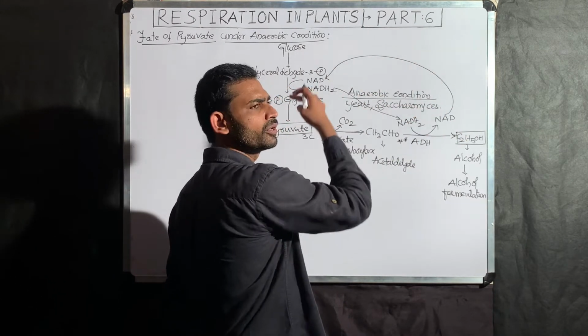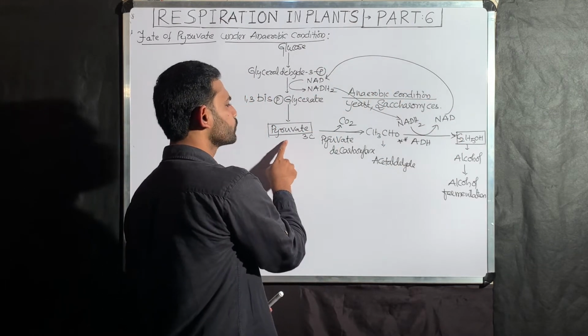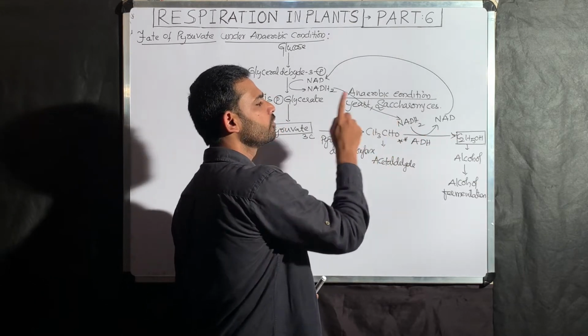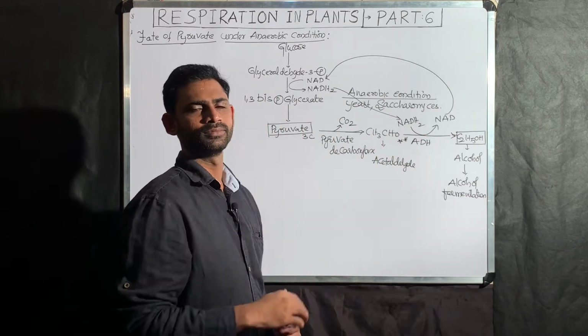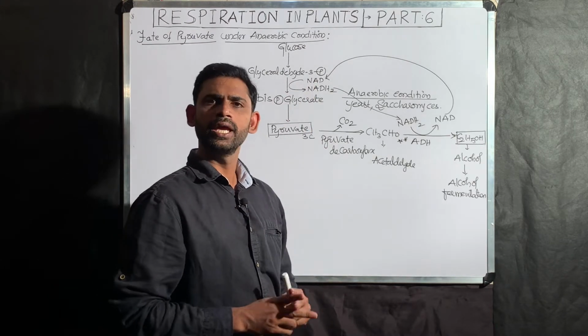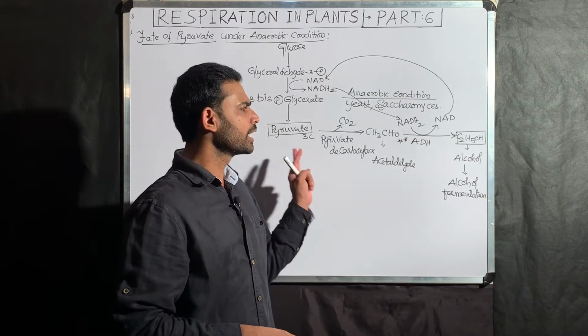Like this, alcohol fermentation takes place continuously. So if you take 2 pyruvate molecules, there are 2 alcohols, with involvement of 2 NADH2.